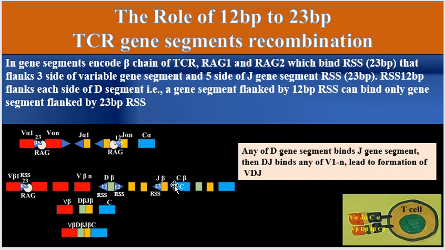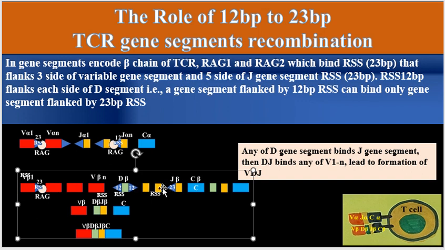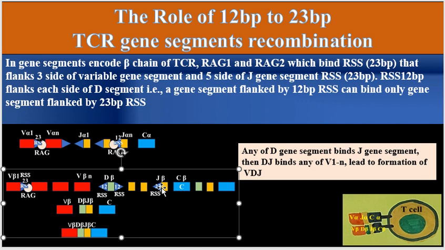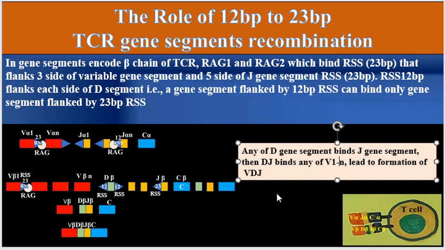So according to the law or the role of 12 base pair to 23 base pair, this diversity will bind to the joining segment, and this will lead to DJ, and then DJ will bind to the V. Ultimately, any of the D gene segments binds a J gene segment, then DJ binds any of V1 up to maybe there are several V's, and this leads to formation of VDJ and results in a functional gene that has the capacity to encode the TCR beta of the T cell. Thank you very much, Professor Ahmed Bola.